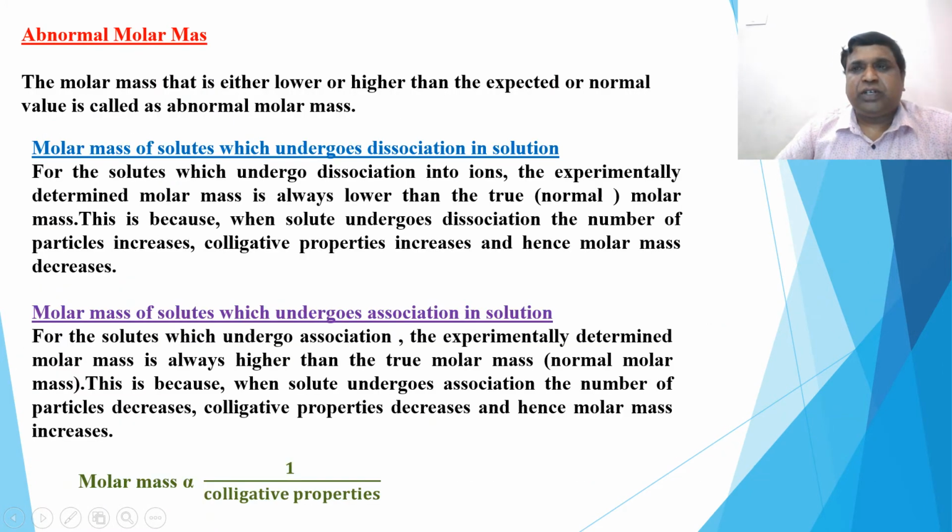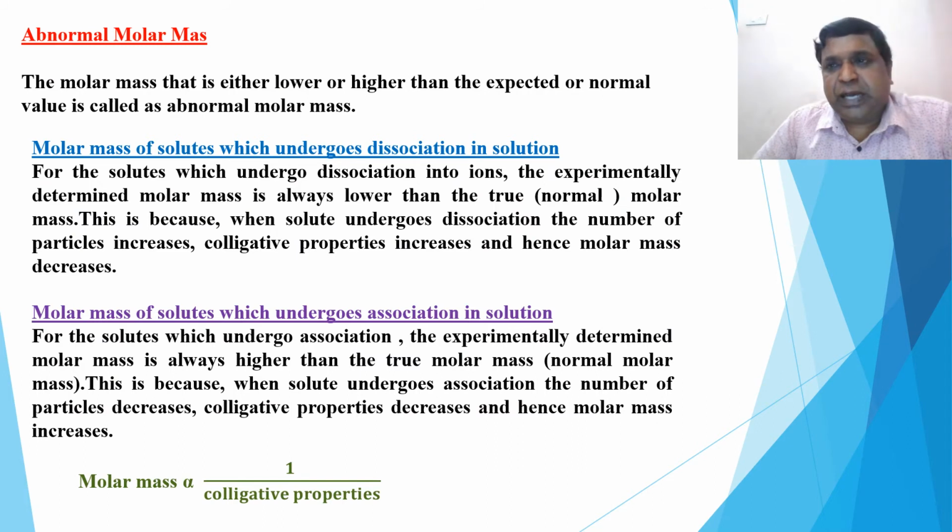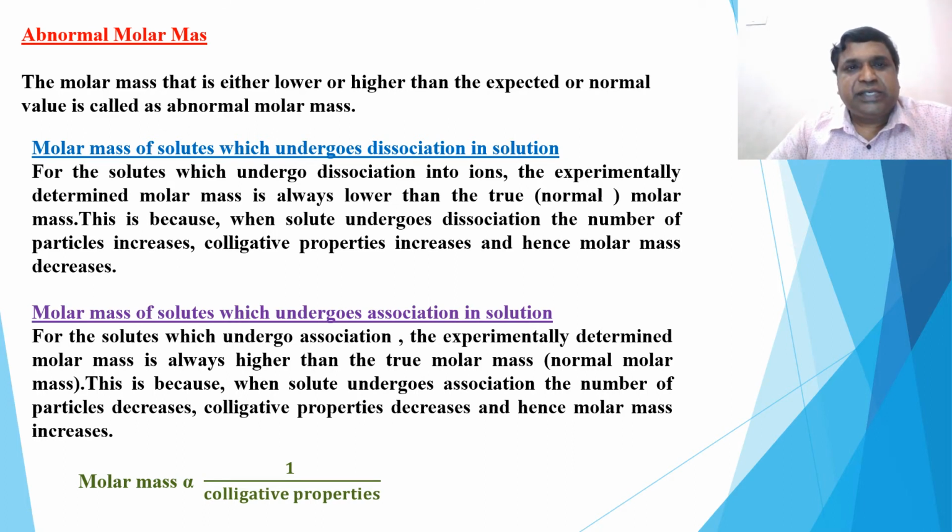Yes. So come to the next and the last one, that is abnormal molecular mass. What is abnormal molecular mass? The molar mass that is either lower or higher than the expected or normal value is called abnormal molecular mass. So we are predicting the molecular mass of one compound based on its structure. It should be, say, 50. But when you conduct an experiment and determine the molecular mass, if it is more than 50 or less than 50, that is called abnormal molecular mass.